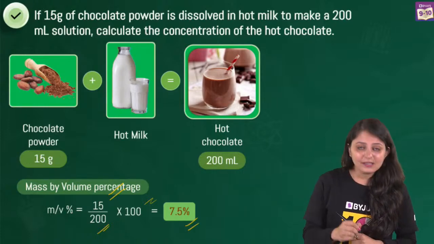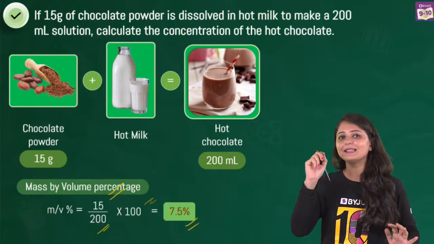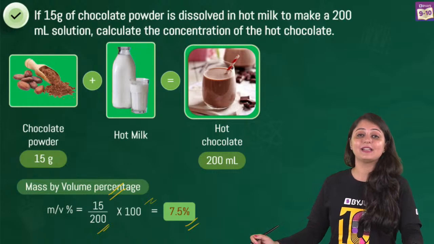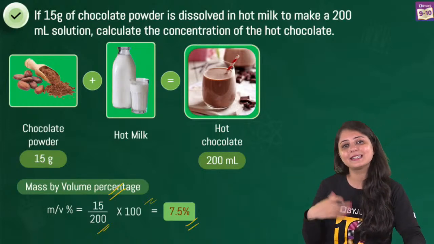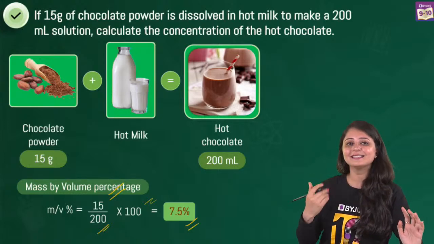So in this case, for the ones who were writing 7.5, yes, the answer is right. But let's not forget the percent sign as well, because in the exam we'll develop this habit of missing the units.